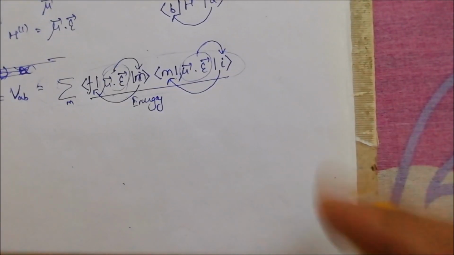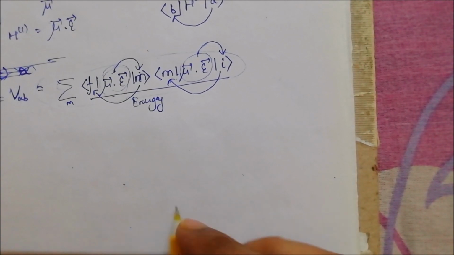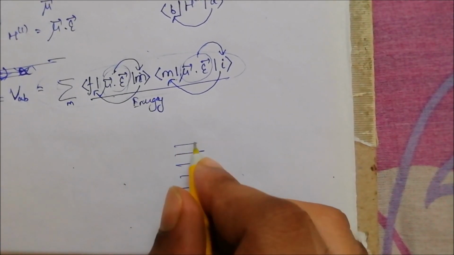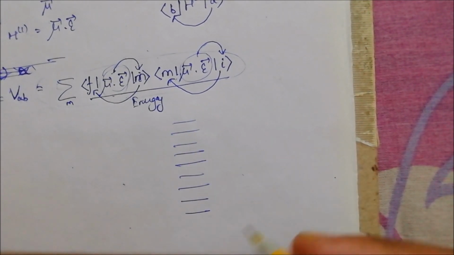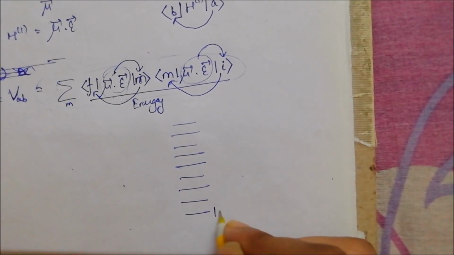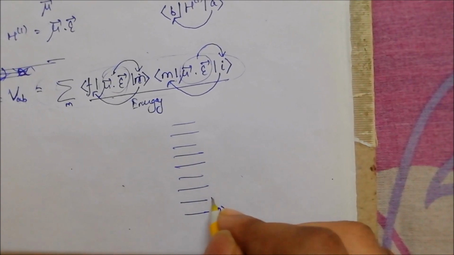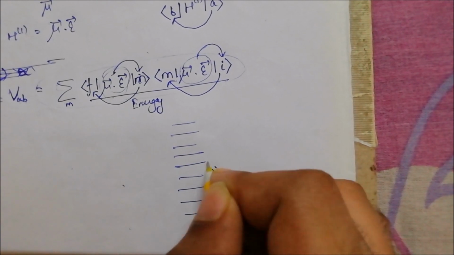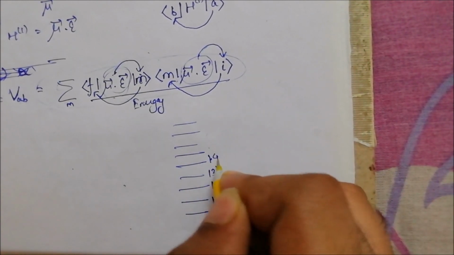So let's look at this in terms of energy levels. Suppose these are the energy levels for our system. Please don't take the spacing seriously, these are not to scale. Let's name them: suppose this is the first state, second, third, fourth, and so on.